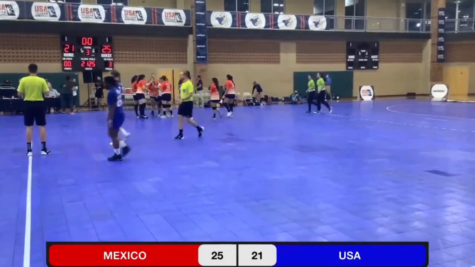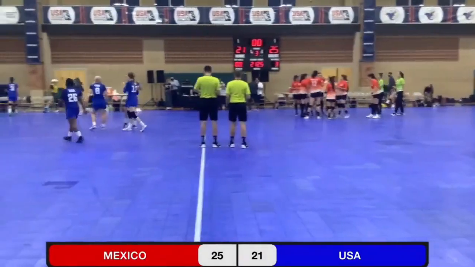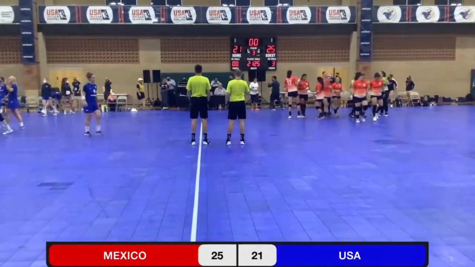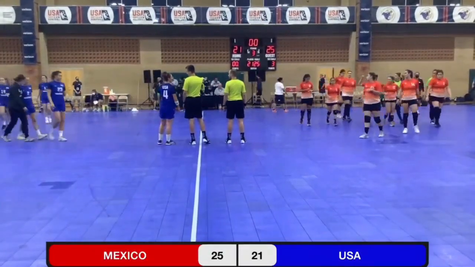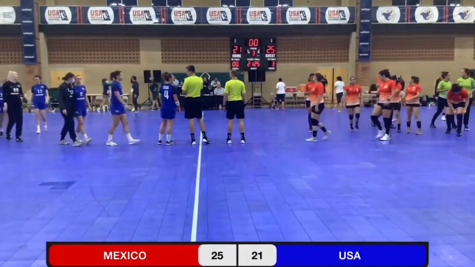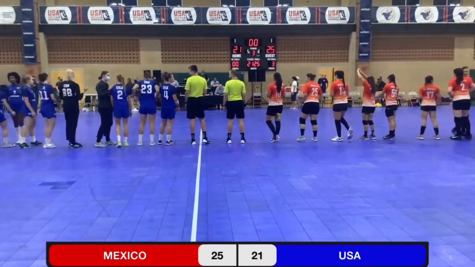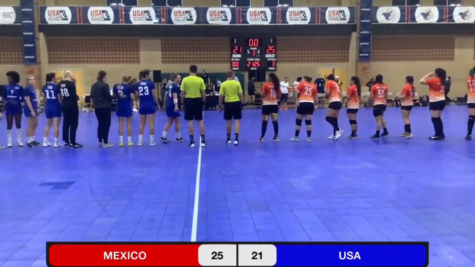These two teams will meet again tomorrow at 5 p.m. Central Time. They'll be playing for 3rd place in the tournament. That match will be followed by the gold medal match at 7 o'clock between Puerto Rico and Greenland.